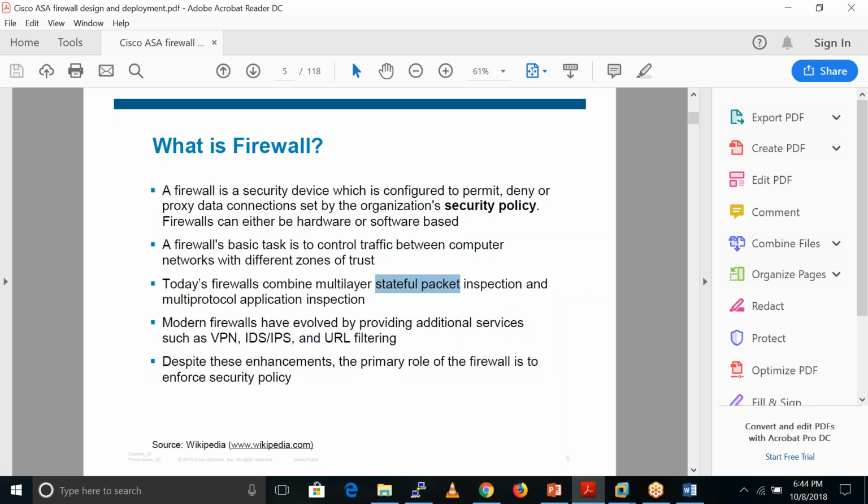Just like a switch has MAC addresses and a network has IP addresses, ASA will also collect information like this? Yes, ASA puts that in the connection table. It puts only the layer 3 and layer 4 information. Got it. And in the ARP table, it puts the MAC address entries.